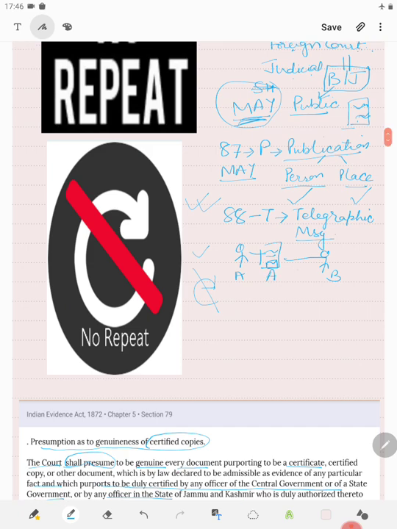Then it will be presumed that A has sent it, and that the content received by B is the content which has been sent by A. So two things regarding the content that is received is same as the content which was transmitted. The person who has sent it is the same. But remember, the presumption is not about to whom it was addressed.